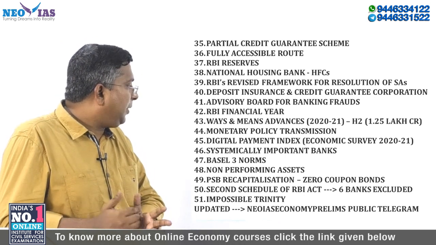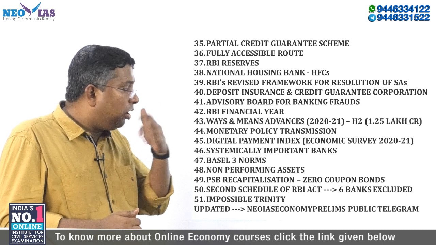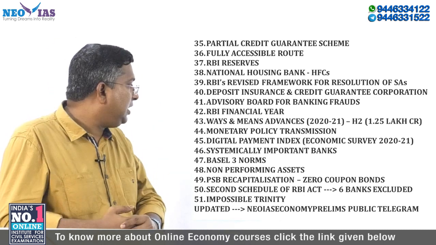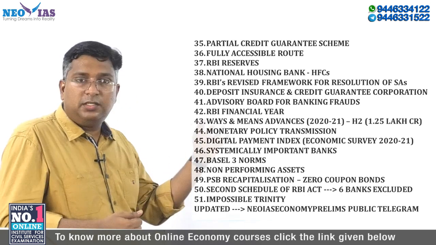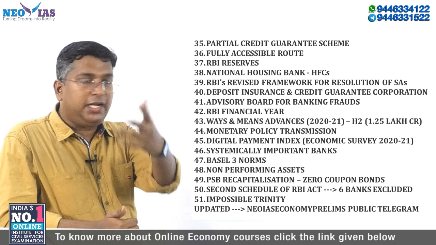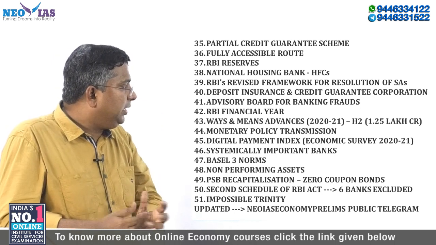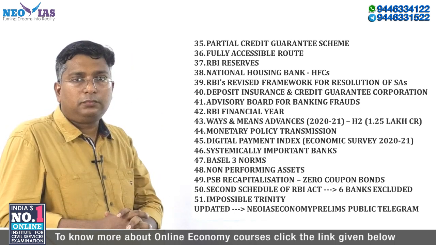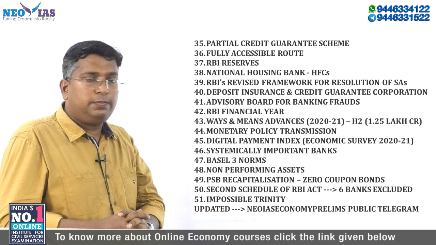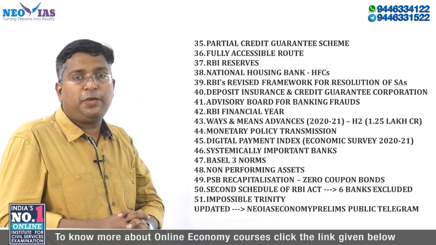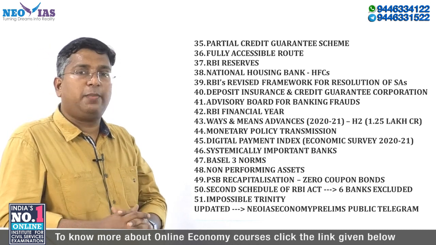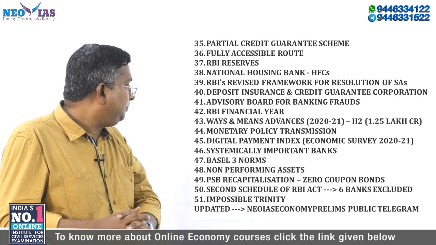Then, as part of the lockdown, the RBI allowed the government to borrow more from RBI, what is called ways and means advances. That video on ways and means advances is already in the news; I have shared the public video. In the second half of this financial year 2021, RBI allowed the central government to borrow around 1.25 lakh crore, one of the highest RBI has allowed the central government to borrow from RBI for a 6 months period.